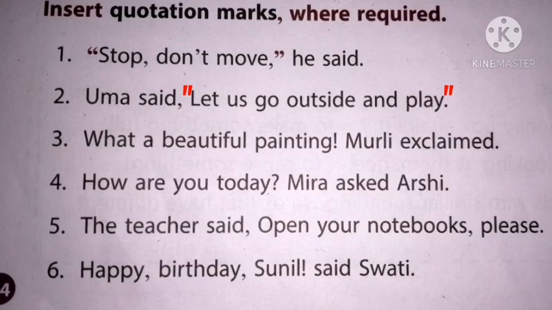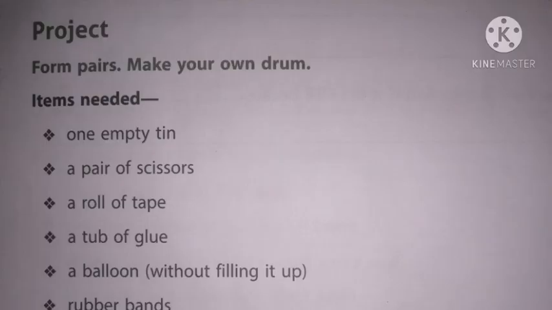Yes, he exclaimed by saying, what a beautiful painting. Here the dialogue is, what a beautiful painting, and you can see an exclamation mark also. So we have to include that dialogue and exclamation mark within the quotation marks. Now insert the quotation marks in the next three sentences by yourself.